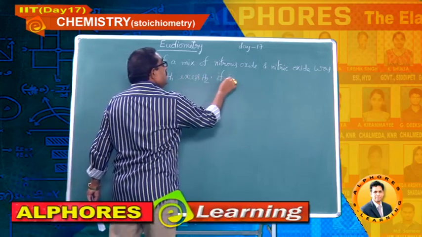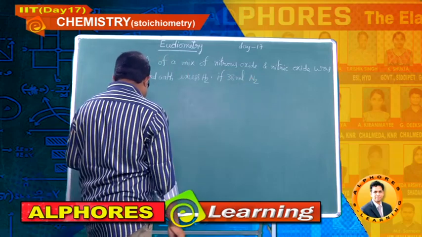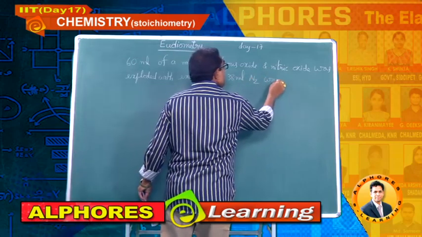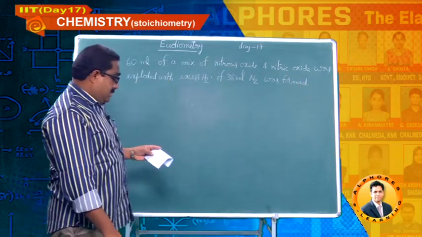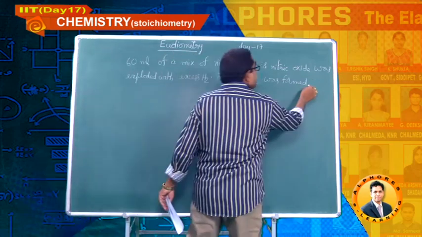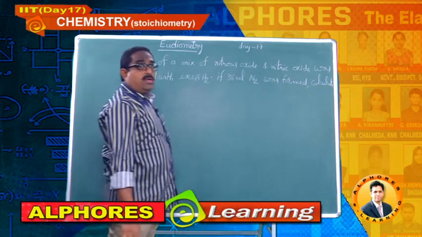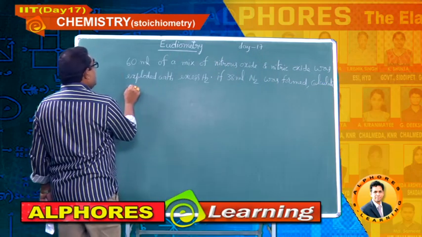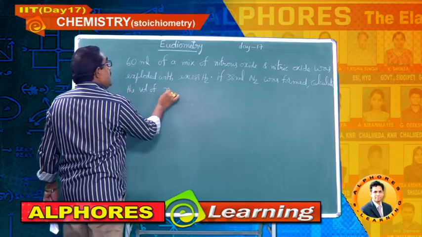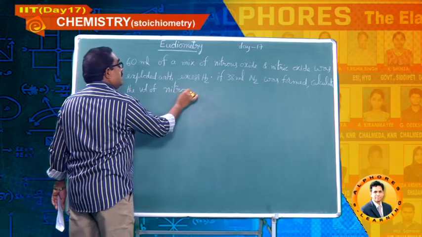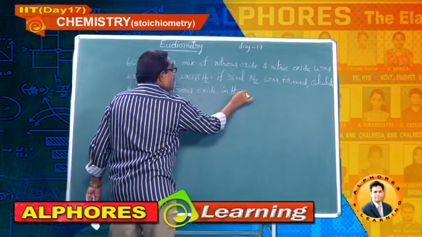If 38 ml nitrogen was formed, calculate the volume of nitrous oxide in the original mixture.